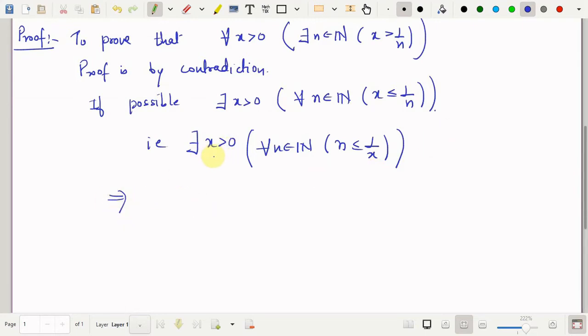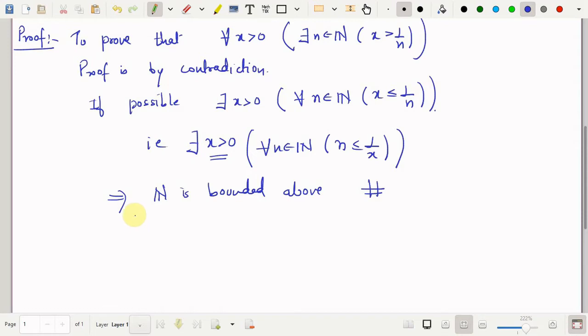And what does this say? You have proved that there is a real number such that for all natural numbers n in capital N, n is less than or equal to 1 by x. So you have proved that 1 by x forms an upper bound for the set of natural numbers. So ultimately N is bounded above. Since you have produced an upper bound for the set of natural numbers, you have shown that N is bounded above, which is a contradiction to the first statement of the Archimedean property.